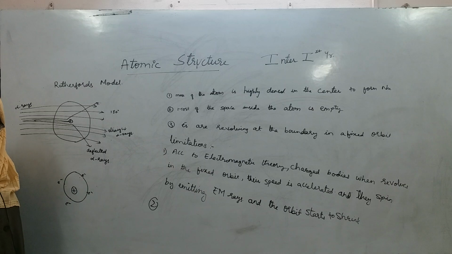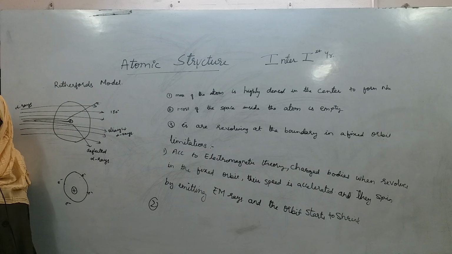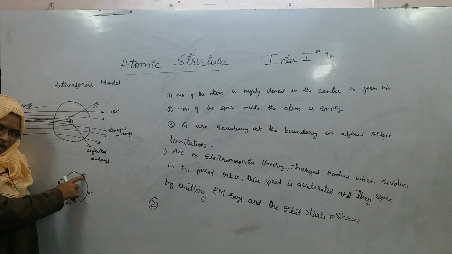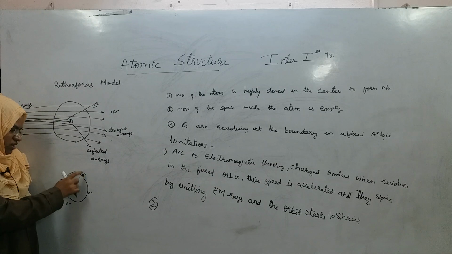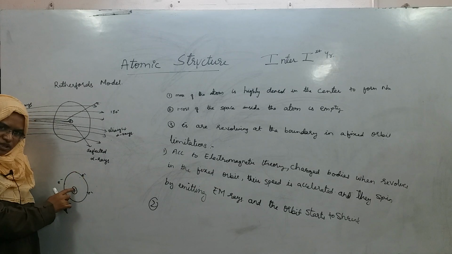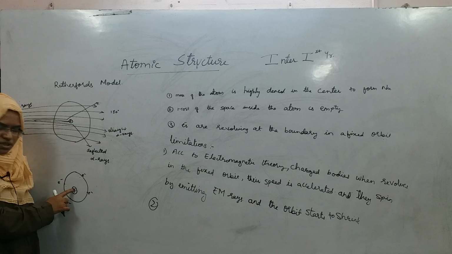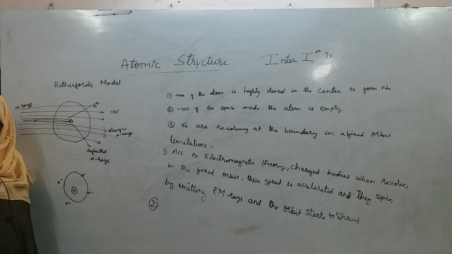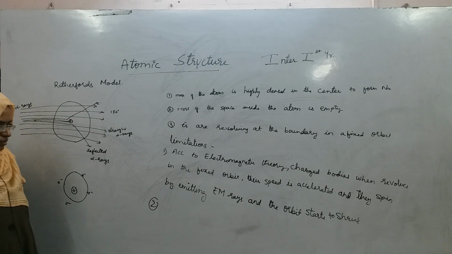The previous model, that was J.J. Thomson's model. Even in J.J. Thomson's model also electrons are randomly arranged. That was because if you imagine electron to be stationary, they are sitting here only, nucleus is in the center, nucleus has more capacity, so it will attract the electron by its own electrostatic forces of attraction towards itself, and ultimately electron comes towards the nucleus, giving an arrangement just like J.J. Thomson's model, which was already known to you.